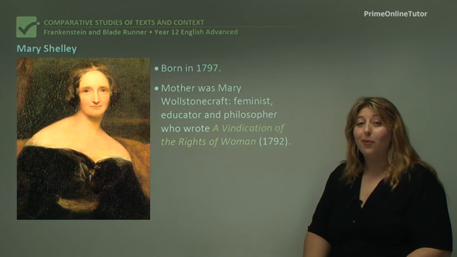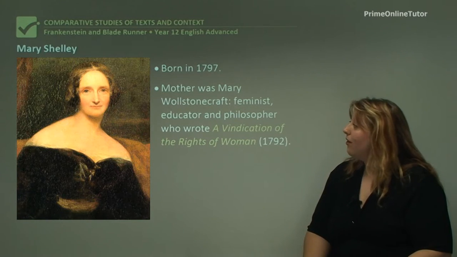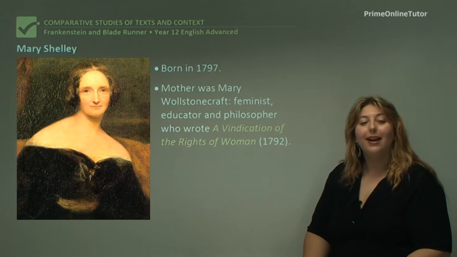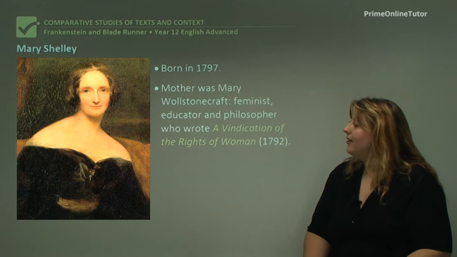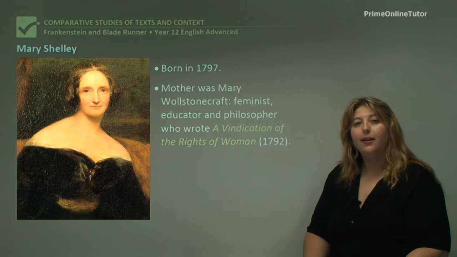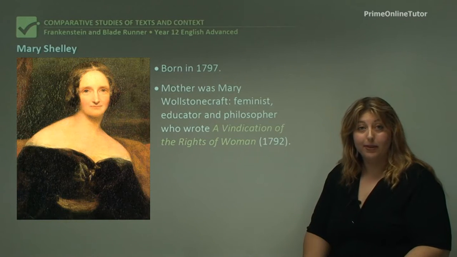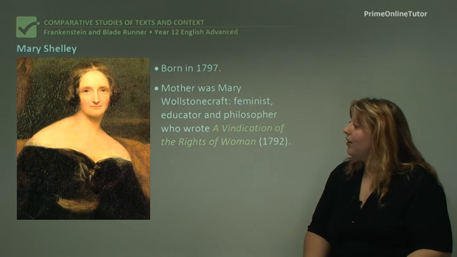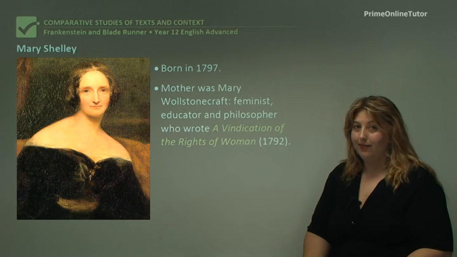So feminism was a brand new concept, and Wollstonecraft argued that women weren't actually mentally inferior to men, which was widely believed at the time. So she said that it wasn't that they were naturally inferior, but that women didn't get educated the same way that men did, so in comparison they always seemed dumber. So in her book she argued that women ought to get educated to the same level as men.